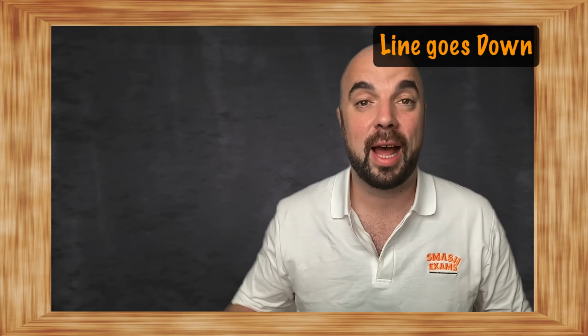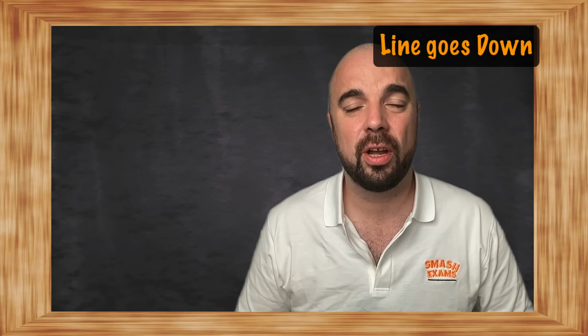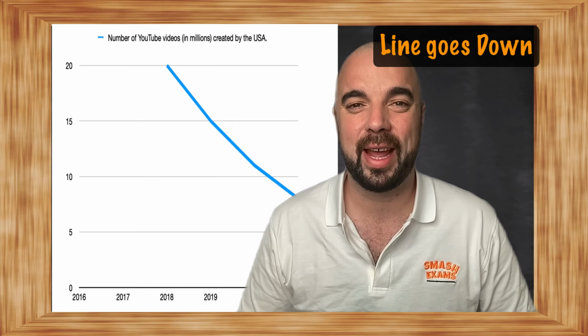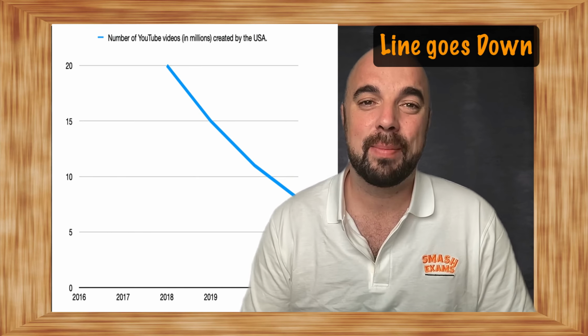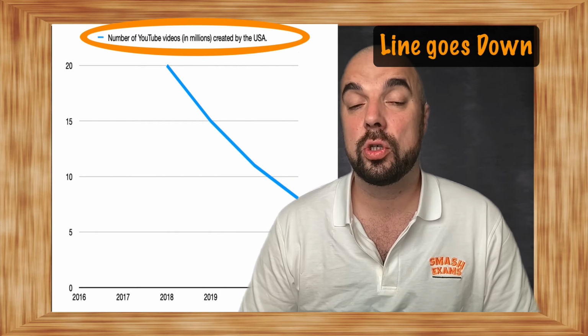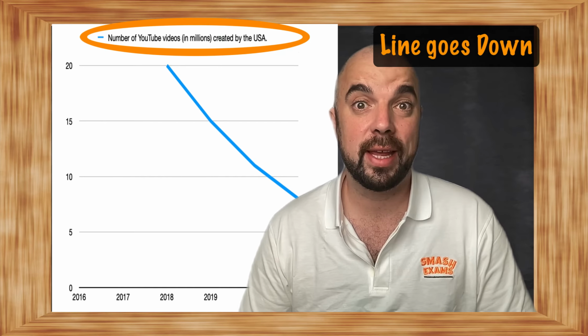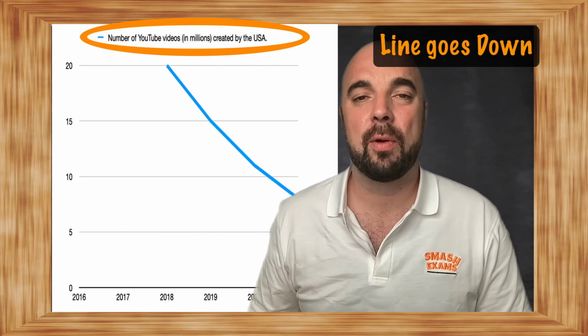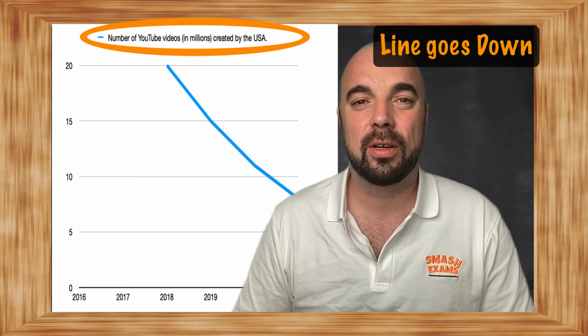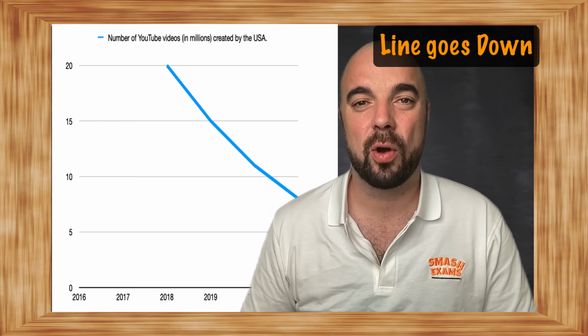Sometimes, however, the line goes down. Let's have a look at some interesting ways to say the line goes down. In this map, we can see the amount of YouTube videos produced by the USA. And as you can see, it has a steep downward trajectory. So let's have a look at ways to describe the graph going down.